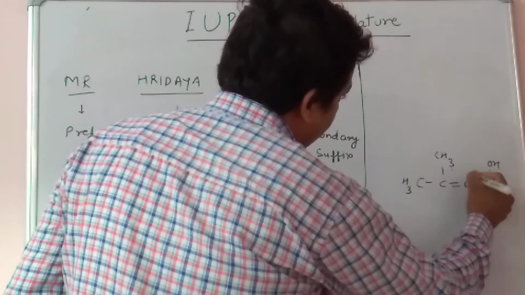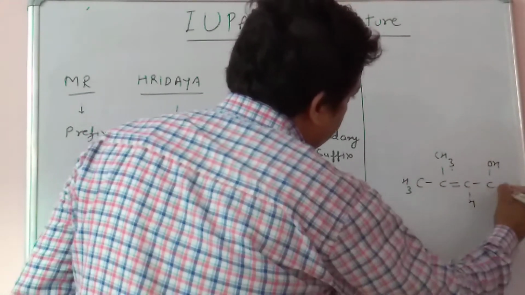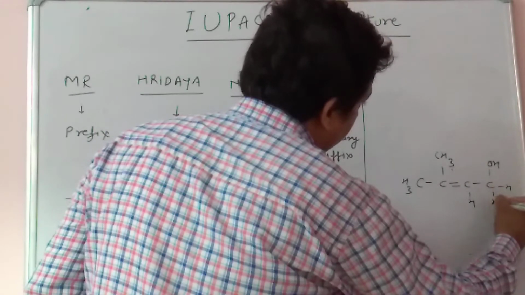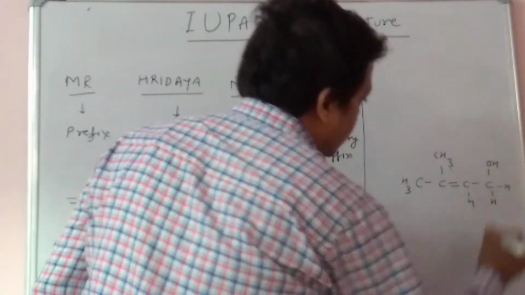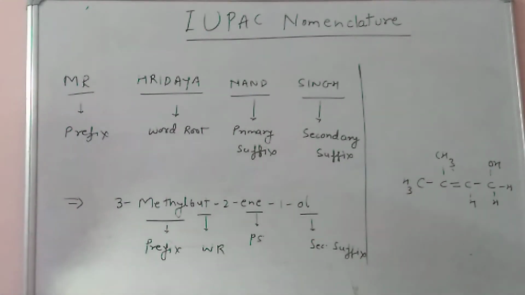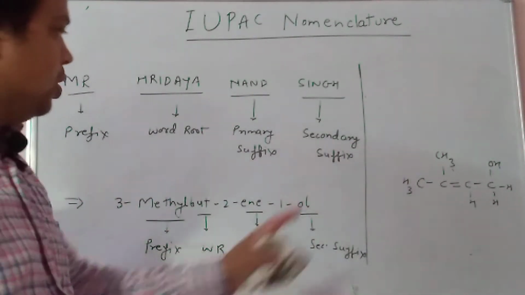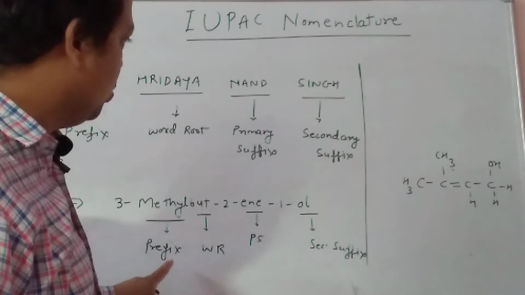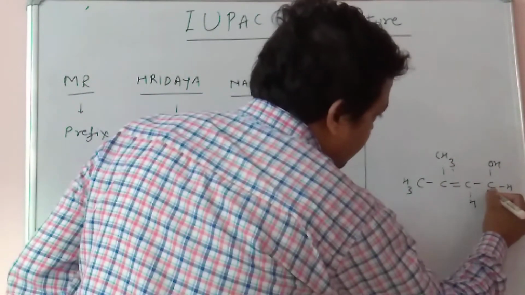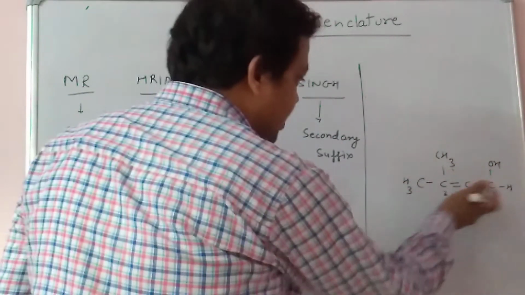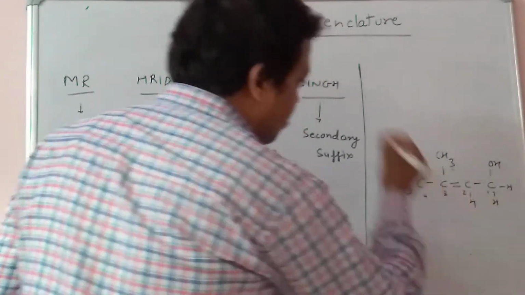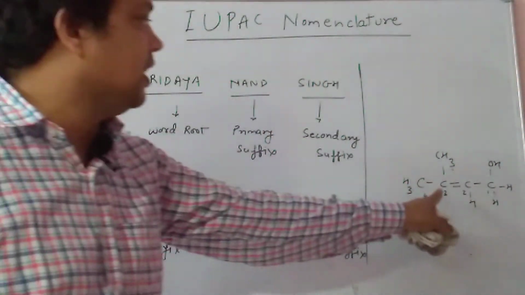One hydrogen is required here, so you can mention one hydrogen here, and 2 hydrogens here. All the remaining places we will complete with hydrogen, to complete the valency. So it is the structure of this particular compound. It is the first position, the second position, the third position. So the longest chain is a 4 carbon chain, butane, and at the third position the methyl group is attached.